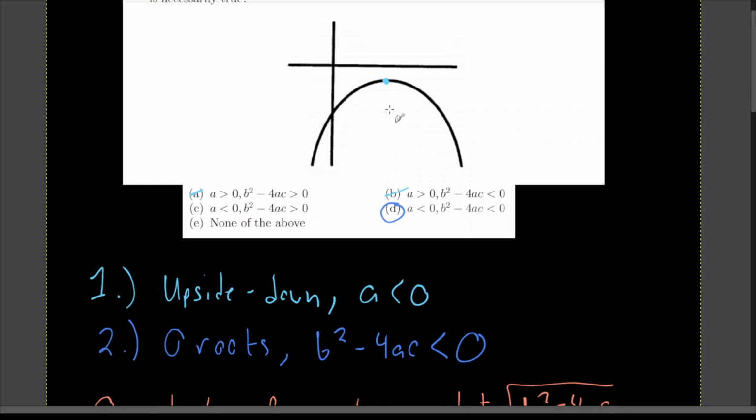Some other parabolas, you have 1 root. It just kisses the x-axis. And other parabolas, it crosses it twice. See, that's where it crosses once, that's where it crosses twice.